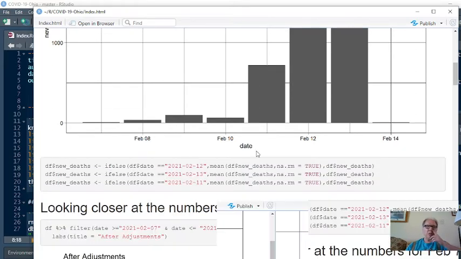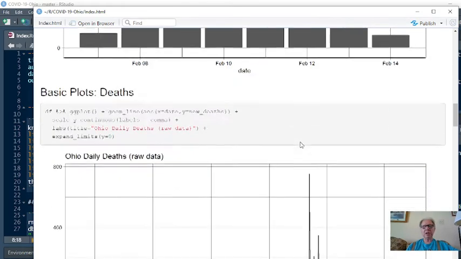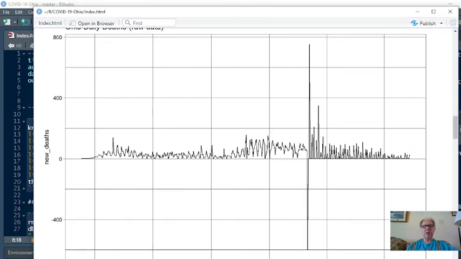Okay, so what we did is I simply replaced these three dates with the average number of deaths for those three days, and this is a little better. I mean, this could still be up here a little bit more, but this is still considerably better than what it was. And this, of course, is the raw data for the COVID-19 deaths. This is the fourth quarter here. This is the first quarter.